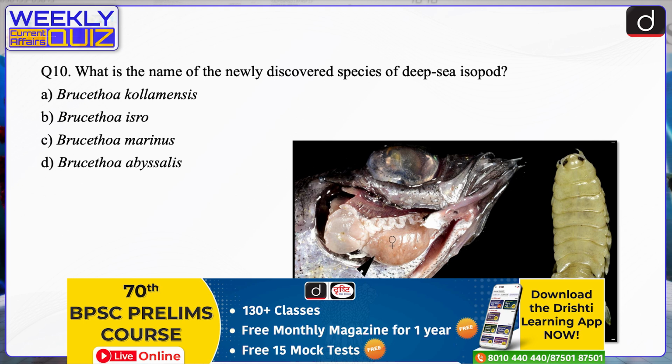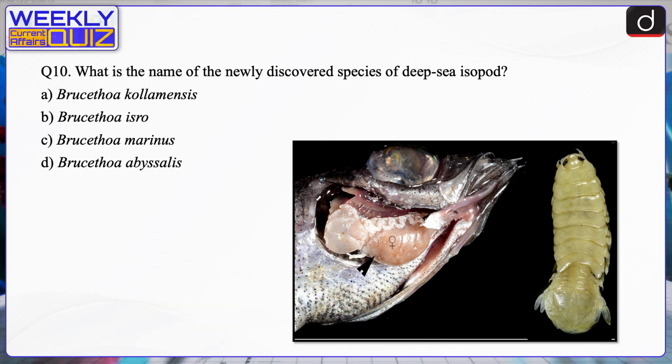This species was named after the Indian Space Research Organization, that is ISRO, in recognition of its successful space missions, including Chandrayaan-3, as stated in the provided information. The naming convention was explicitly mentioned in the text, linking the species to the space agency.